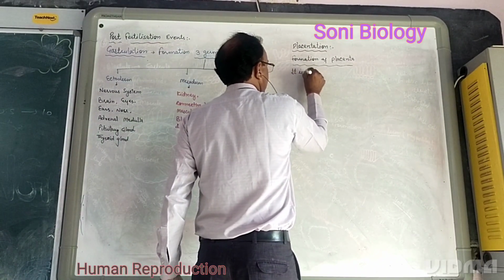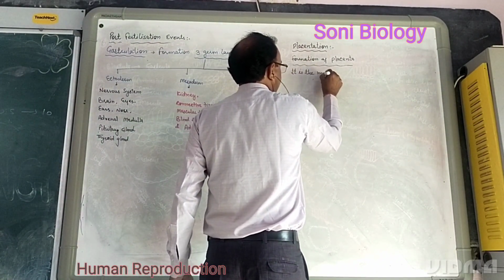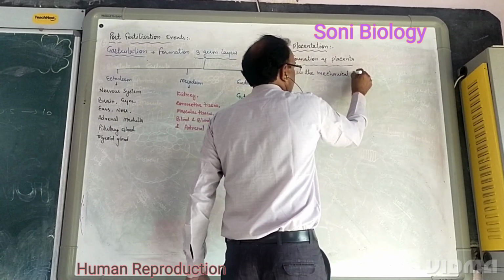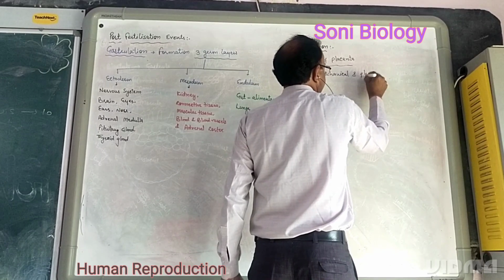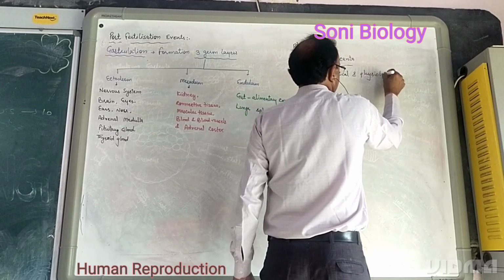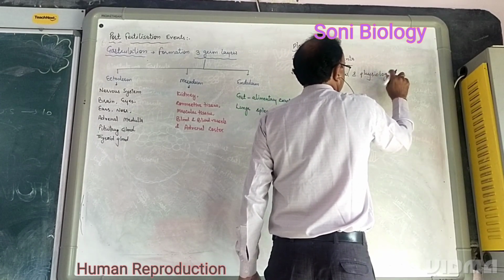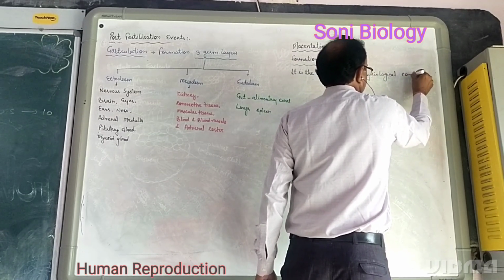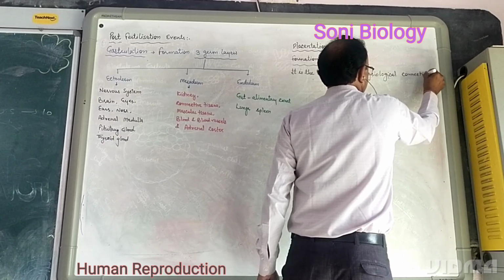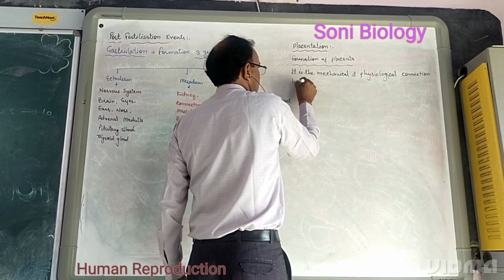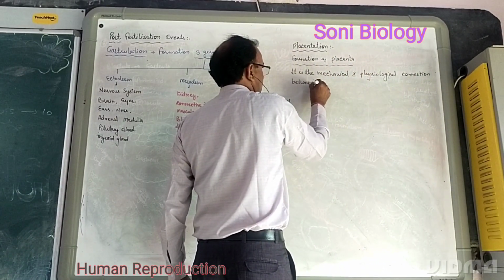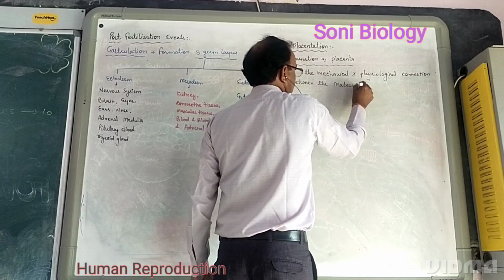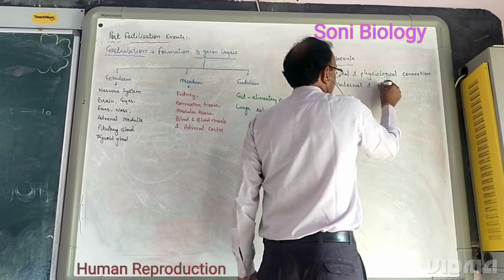It is the mechanical and physiological connection between the maternal and fetal.